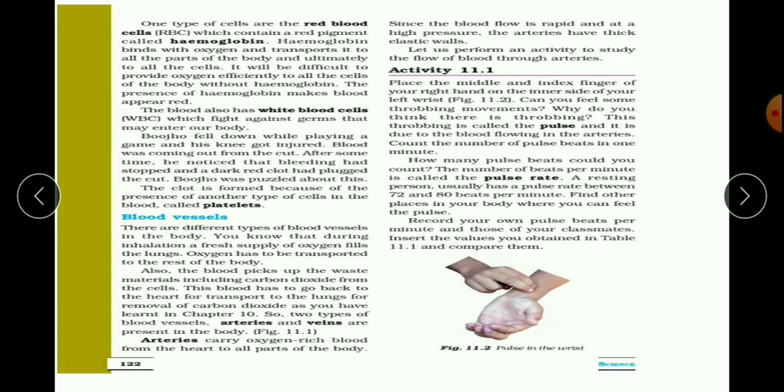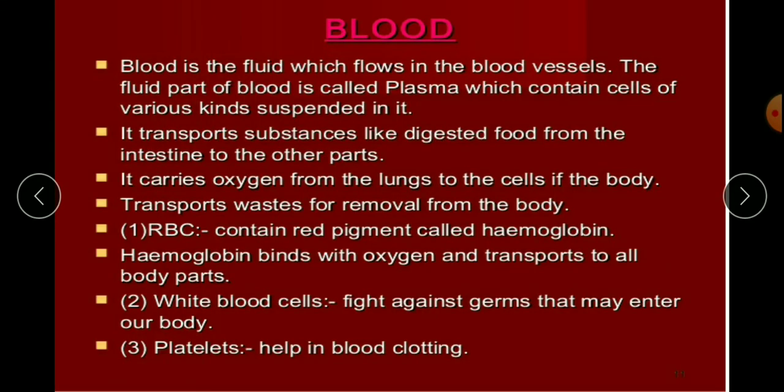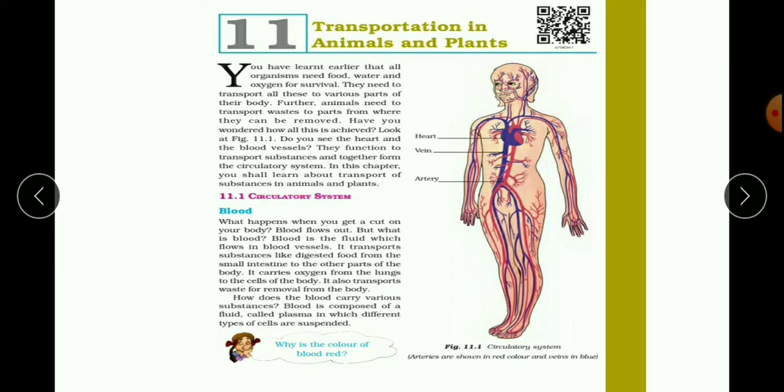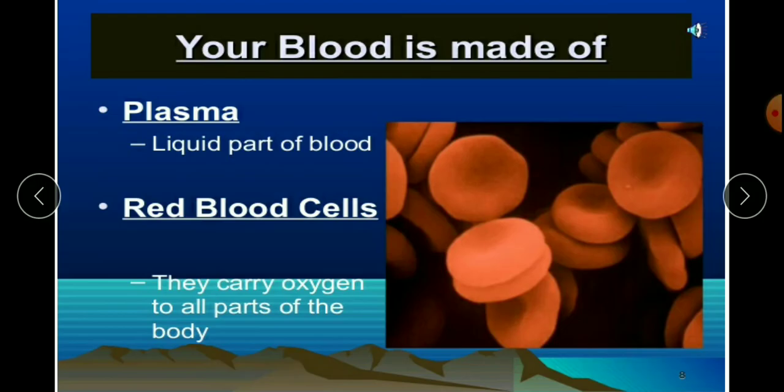So we learned about two types of blood vessels, that is arteries and veins. That is what we saw in this picture. Arteries are always shown in red color because they carry pure blood. Why is it called pure blood? Because it has oxygen. And veins are shown in blue color because they carry impure blood, the blood with carbon dioxide.